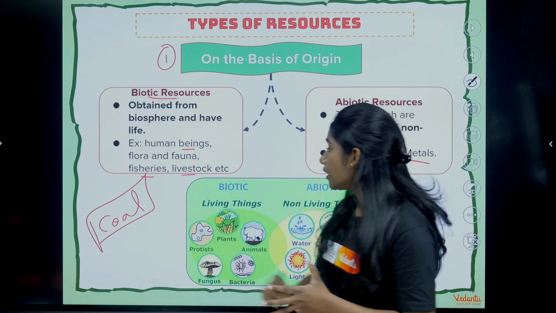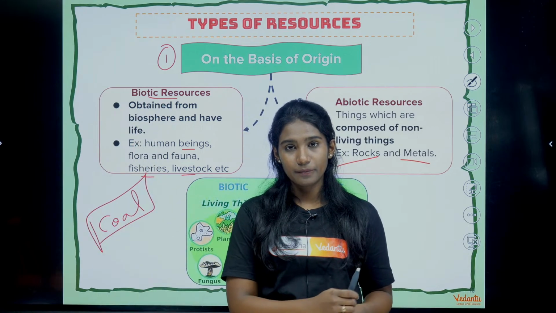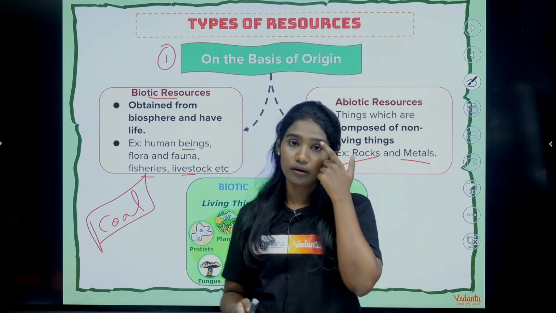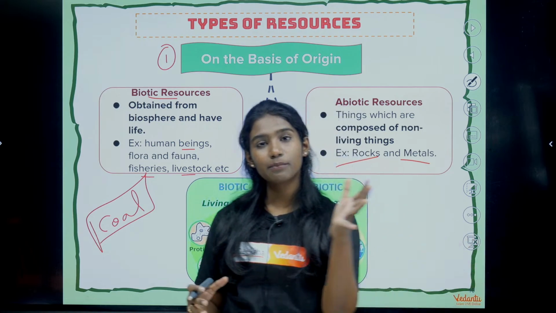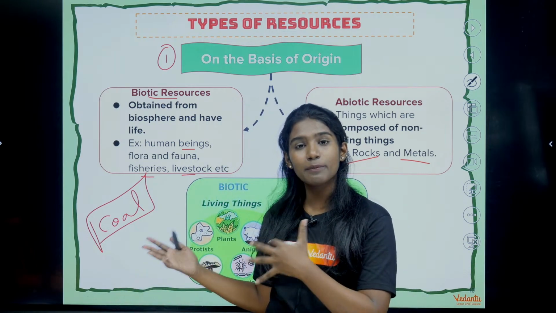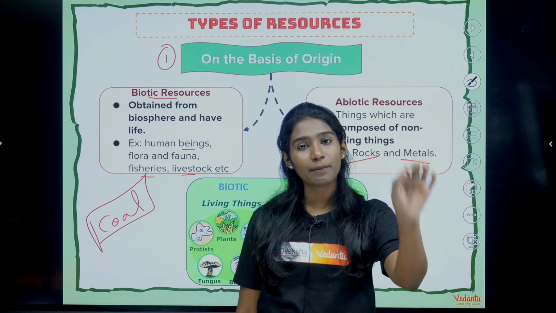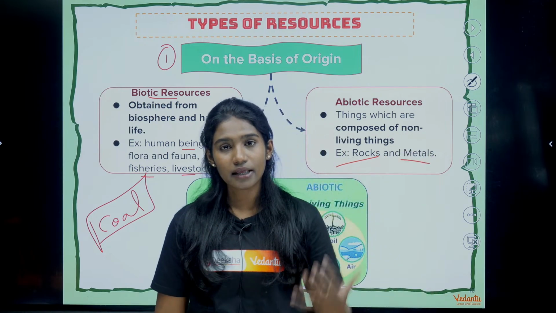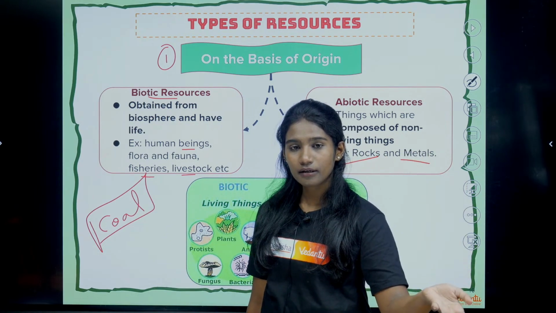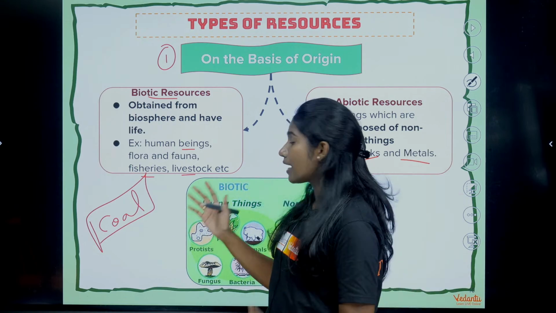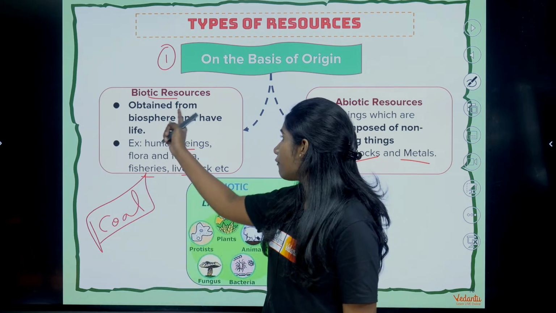See, the answer is, coal is a biotic resource. Why? Because how are we getting coal? For the formation of coal, it takes billions of years. And how is it being formed? It is formed by dead plants and animals, right? Nothing but they were living. They are organic matter, right? They are from biotic components.